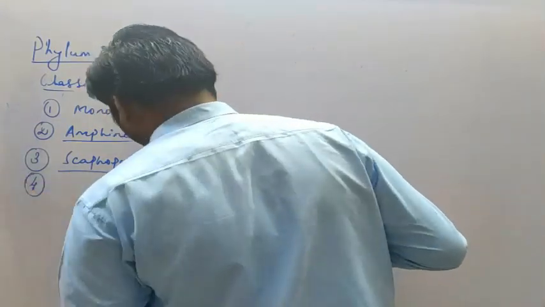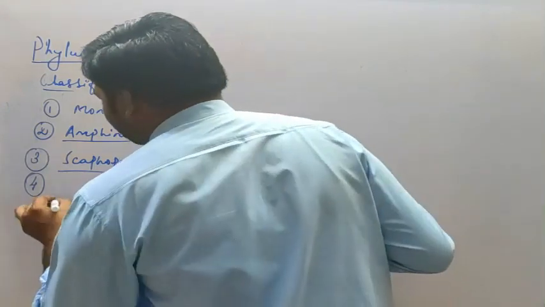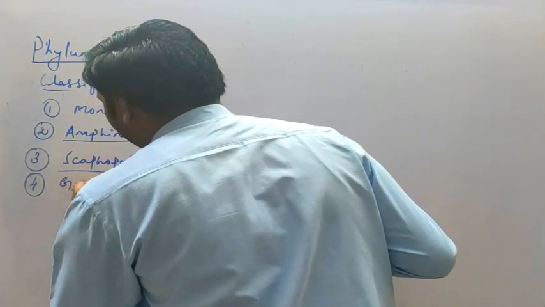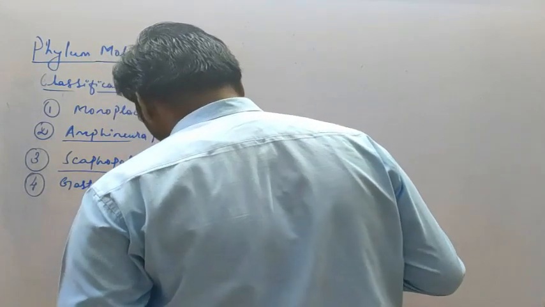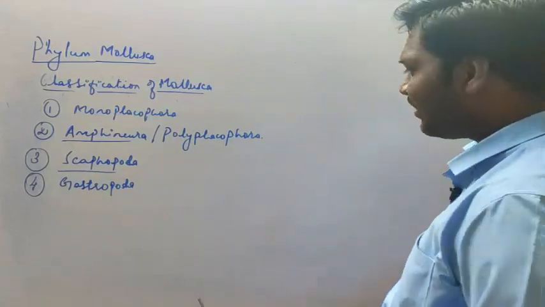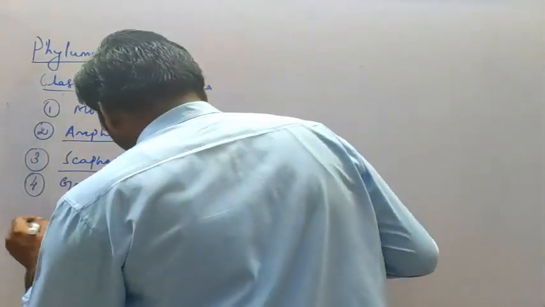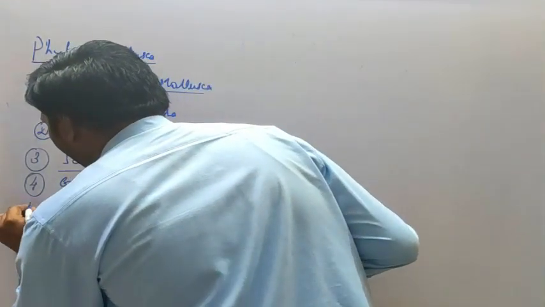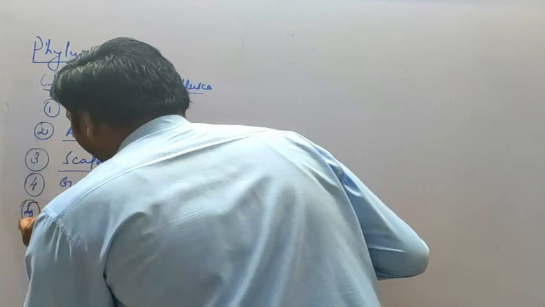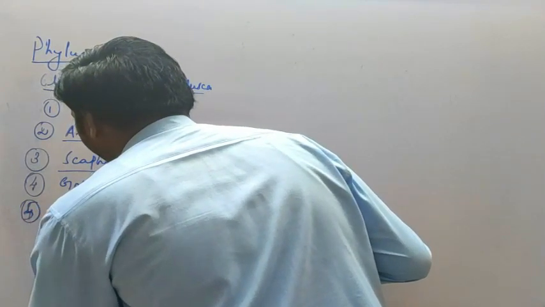And fourth one, Gastropoda. And the example that will be studied here is the apple snail. So many different examples are there. The next, fifth one, that is Pelecypoda.